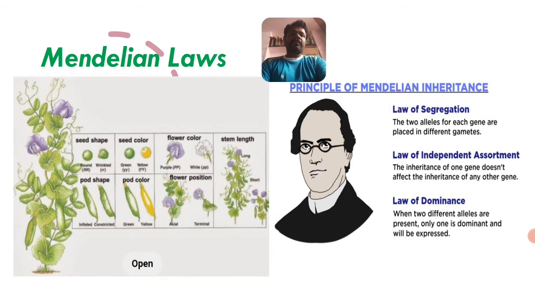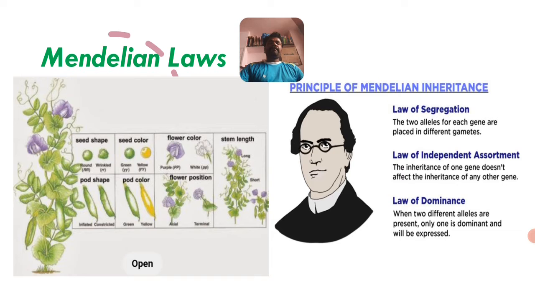Yesterday we already discussed Mendelism and Mendelian genetics. In that, we studied the history of J.J. Mendel, when he was born, when he died, how he worked, and on which species he worked, like Drosophila and Pisum sativum, the garden pea plant. And how many species were grown in 7 years?